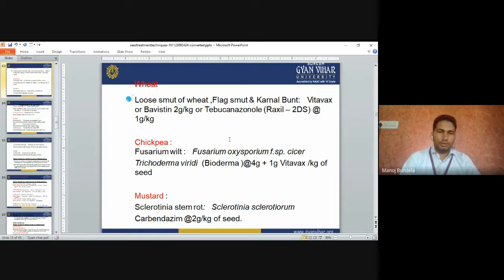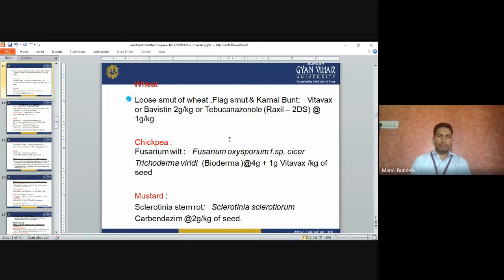In chickpea, Fusarium wilt is the major problem. Fusarium oxysporum species ciceri. Trichoderma viride, or we can call it Bioderma, 4 gram plus 1 gram Vitavex per kg of the seeds. So for chickpea Fusarium wilt, what we have to use? Trichoderma viride, that is called Bioderma, 4 gram plus 1 gram Vitavex. We will mix it and go for seed treatment in chickpea to control the Fusarium wilt.